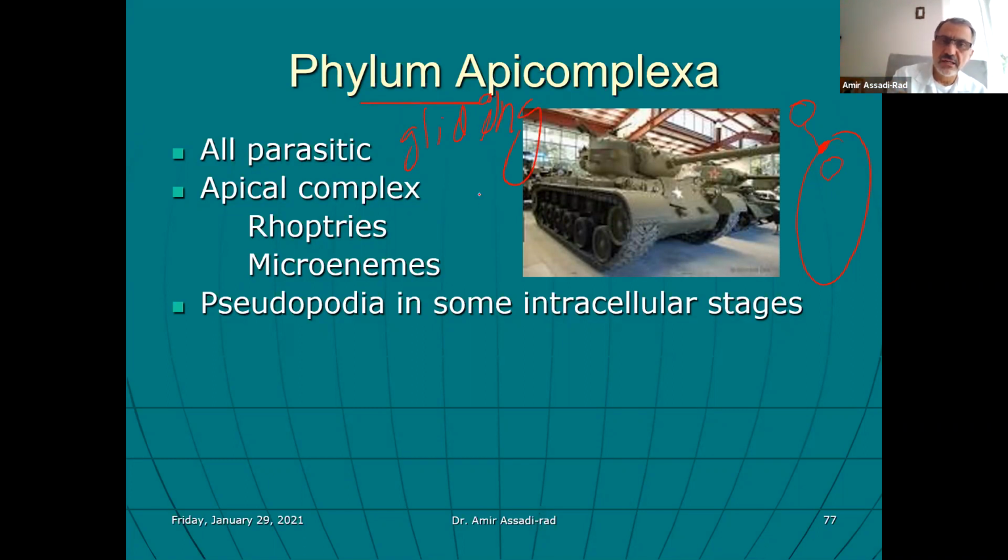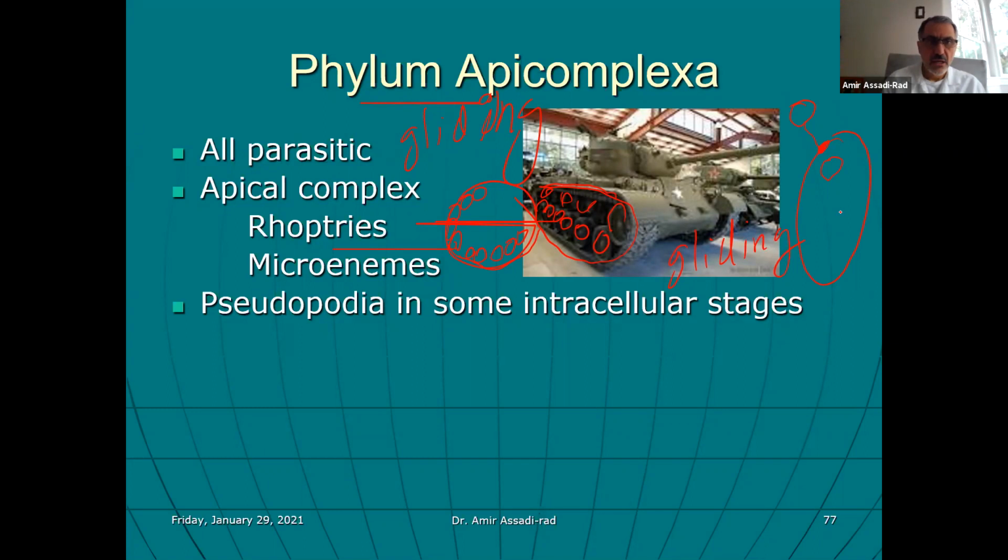In Bio 1, we talked about your cytoskeleton, there are microtubules underneath, and the cell membrane moves over the microtubules, just like the wheels of a tank. So imagine this would be the cell membrane, and this would be the microtubules. I don't know in the Army, the movement of a tank, what do they call it? But in Apicomplexa, that type of movement is called gliding. Okay,